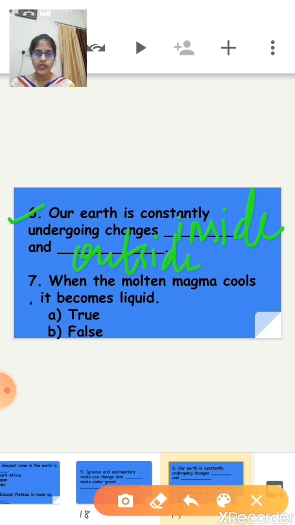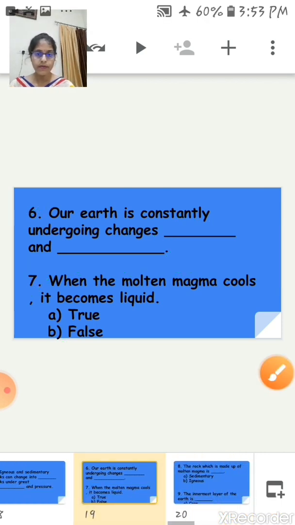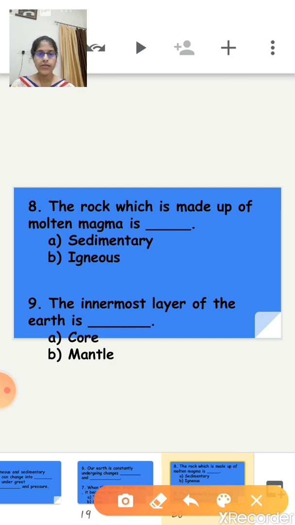Now next question, that means seventh question. When the molten magma cools, it becomes liquid. So this statement is true or false? When molten magma cools, it becomes liquid. No, it becomes solid, right? So this statement is false.